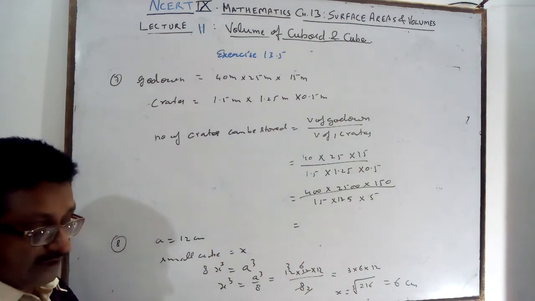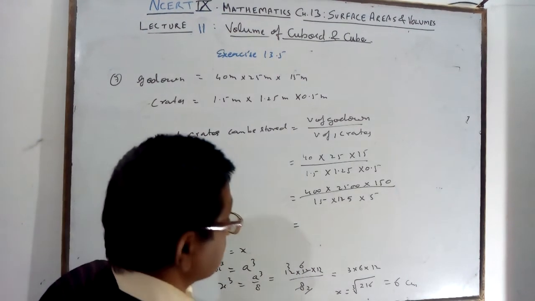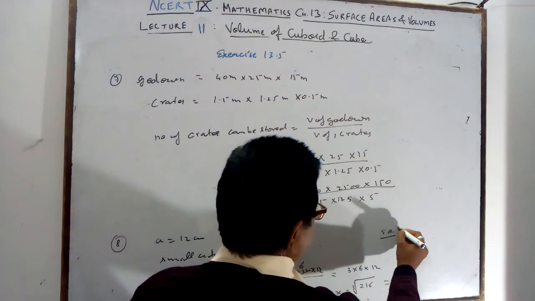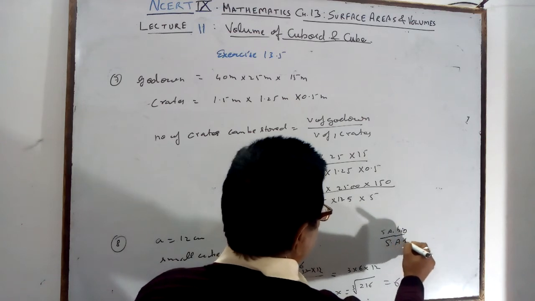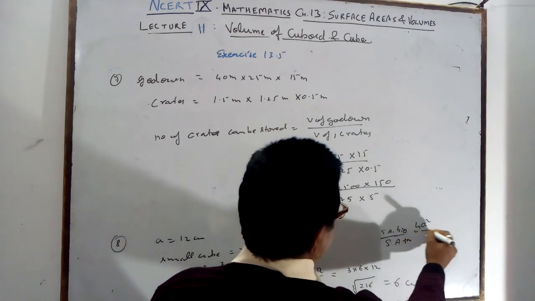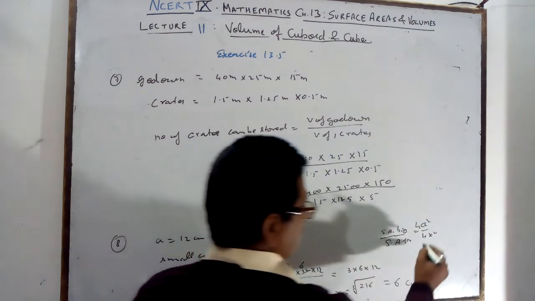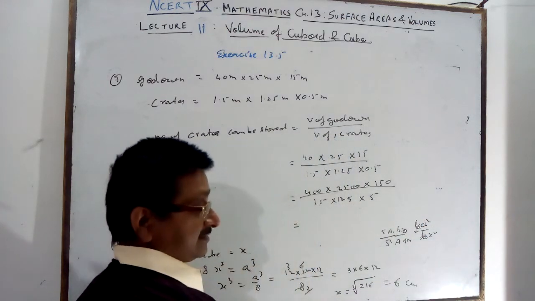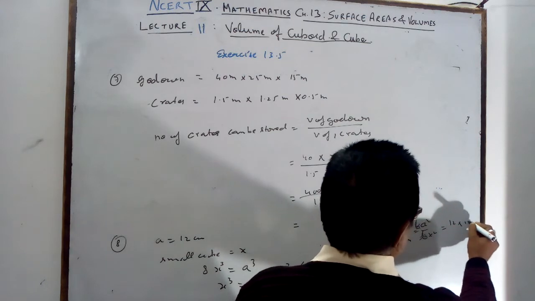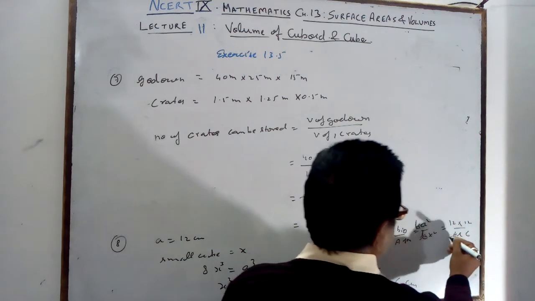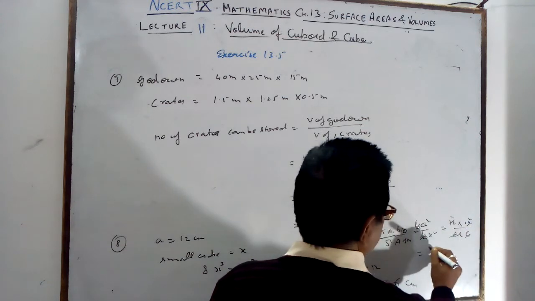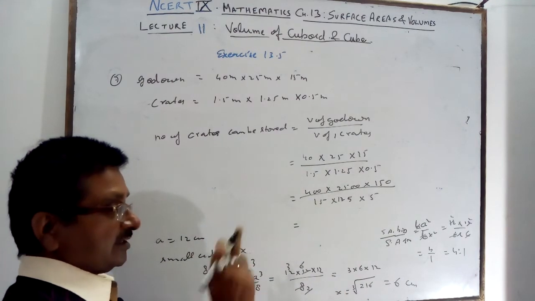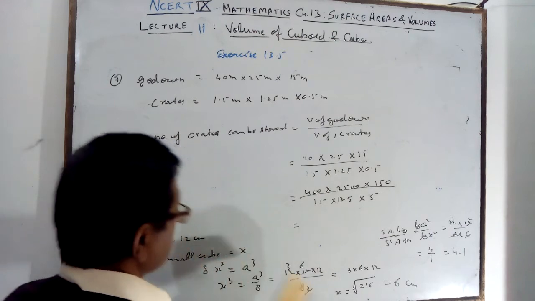Your question is also to find the ratio between their surface areas. So it is surface area of big upon surface area of small. That is 6a square upon 6x square. 6 and 6 cancel. So 12 into 12 upon 6 into 6. 6 2s are 12, 6 2s are 12, that is 4 upon 1. So 4:1 is big ratio small, and 1:4 is small ratio big.